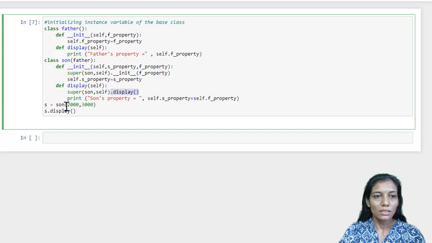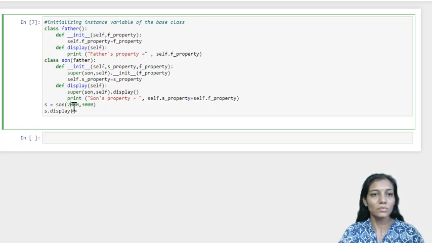So next is the object that we have created using son class, and two parameters we have passed, 2000 and 3000. Here we mean that 2000 should be initialized for the son's property, and 3000 should be used to initialize the property of father, that is f underscore property. So due to this display function, this print statement will sum the two properties. That means 2000 plus 3000.